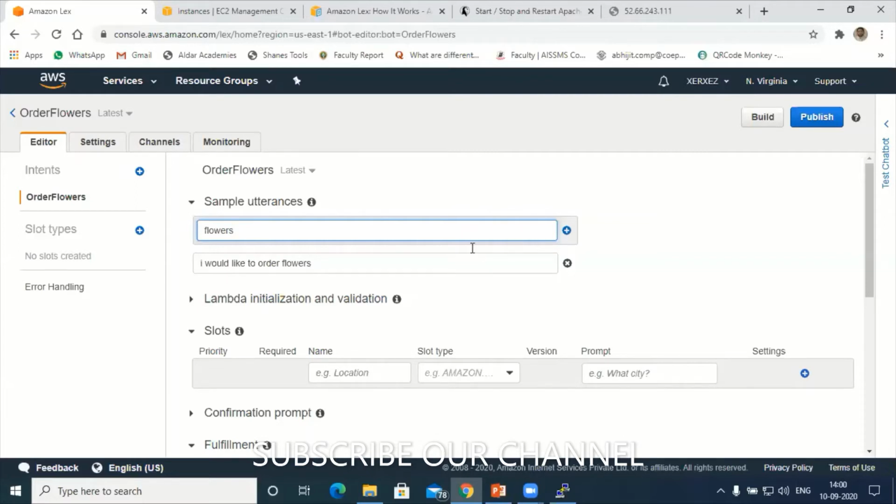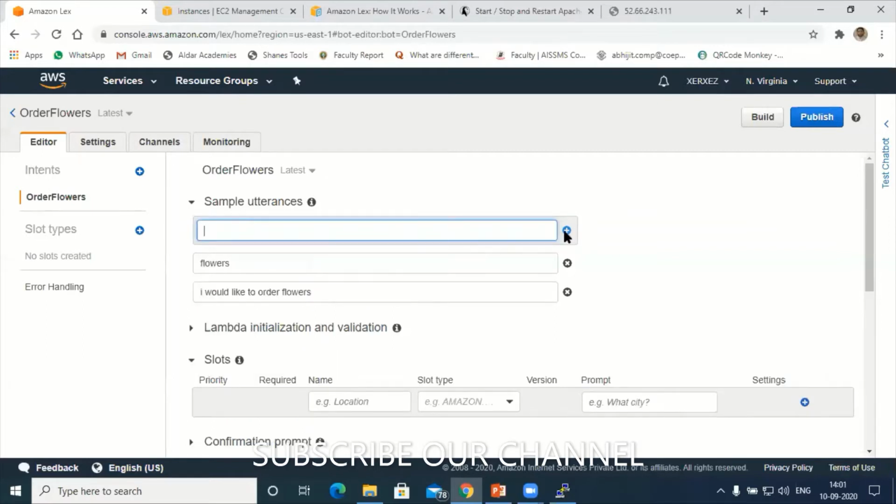Next is "flowers." Which is best, "flower" or "flowers"? We can have both, flower as well as flowers. Any other utterances from the participants? "Order." Okay, we'll try with "order" also.